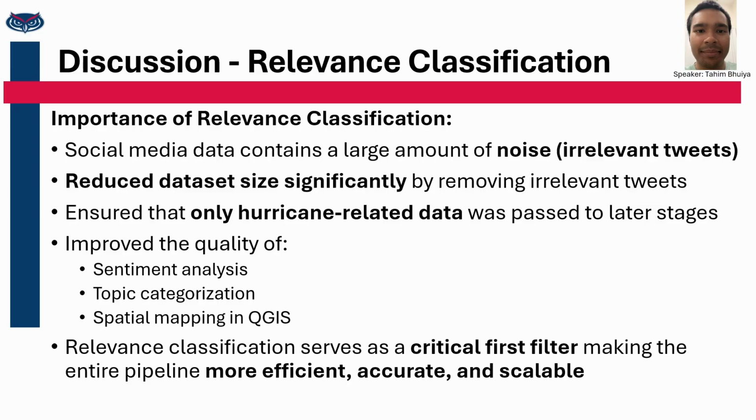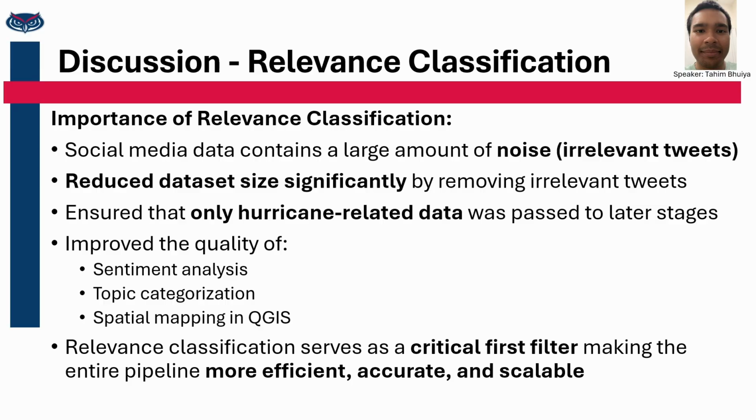Relevance classification played a very important role in this, as it significantly reduced the size of the dataset by filtering out the irrelevant tweets early in our subsystems and our pipeline. This step also helped us make the dataset much more manageable and computationally efficient, since we were no longer processing unnecessary information in later stages, especially since those are usually the ones that take much longer to process data, since they're the ones using the LLMs.